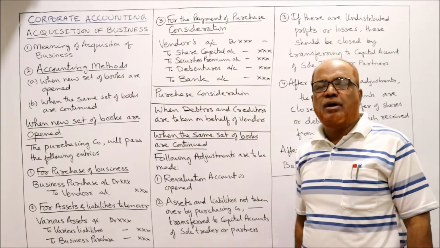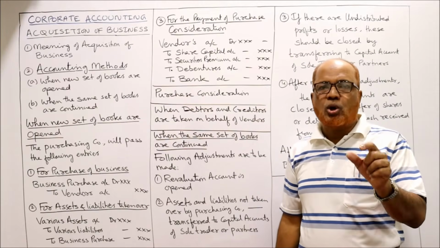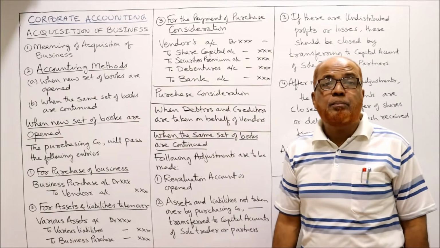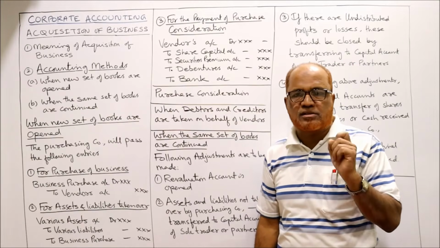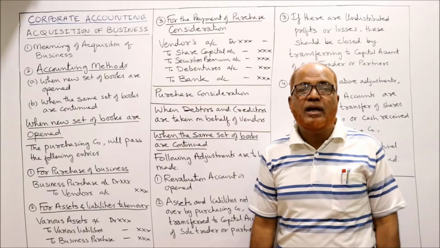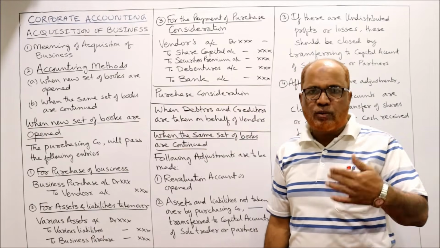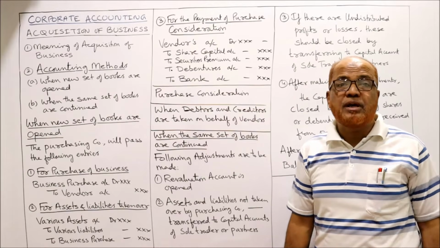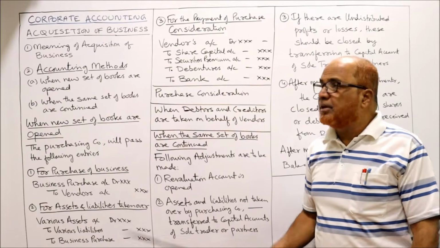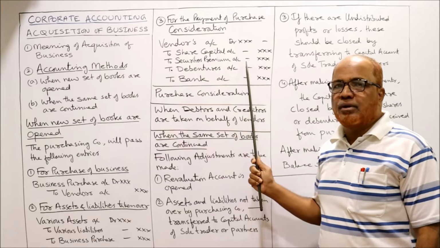To securities premium. Sometimes shares are issued not at the face value, but at a premium. For example, the purchasing company's share face value is 100 rupees, but it is issuing to the vendors at 120 rupees. So 20 rupees extra is the premium. If there is premium, then we write to securities premium.